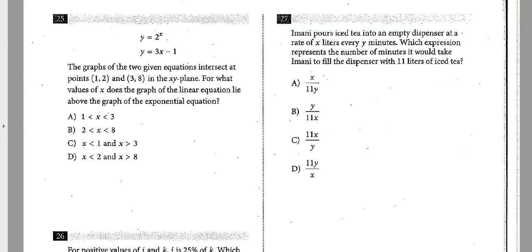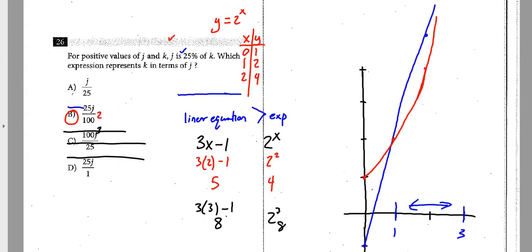All right, let's go down to 26. A lot of times algebra is quicker if you know the algebra, but sometimes you got to graph it out. For positive values of j and k, j is 25% of k. I'm going to write an equation there. J is 25% of k. All right? Which expression represents k in terms of j?